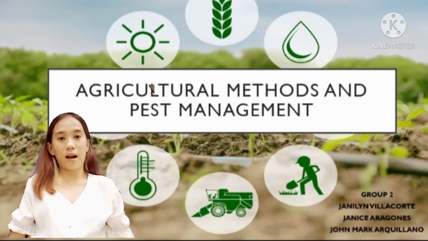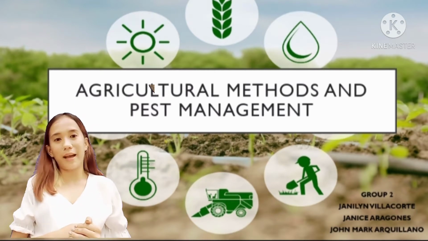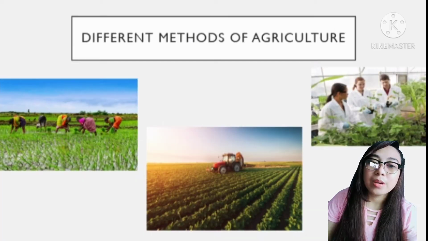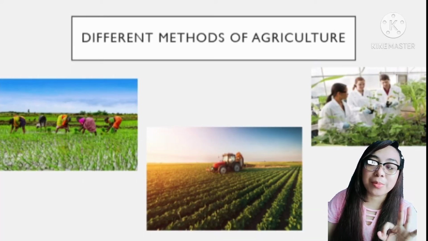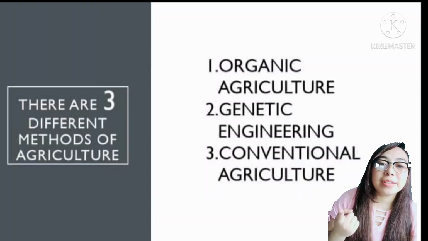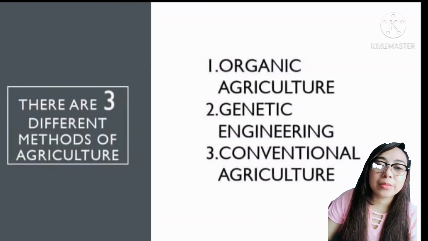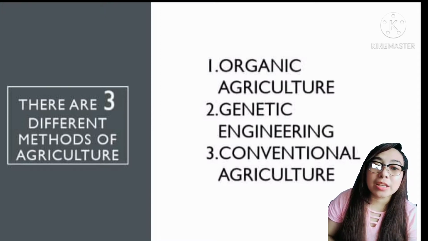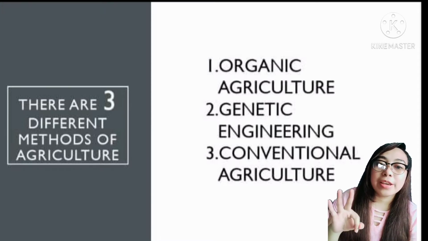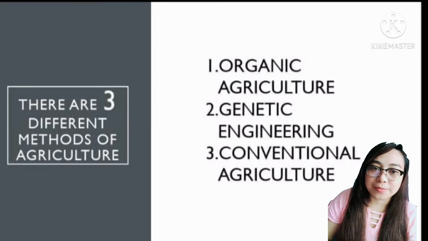We are going to discuss the agricultural method and pest management. There are three different types of agricultural methods. One is organic agriculture or organic farming. Two is genetic engineering. And three is conventional agriculture.